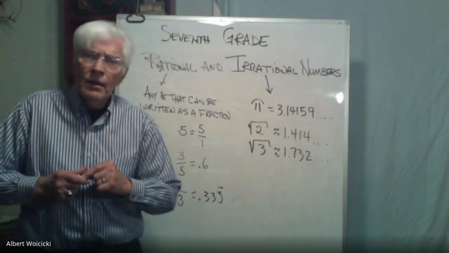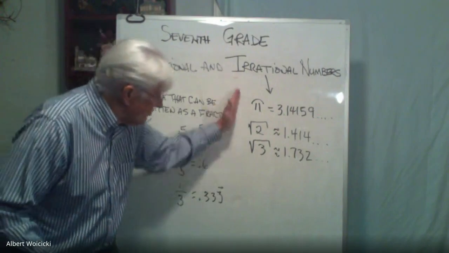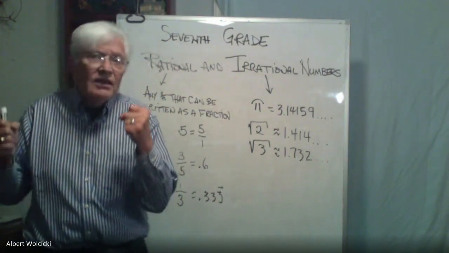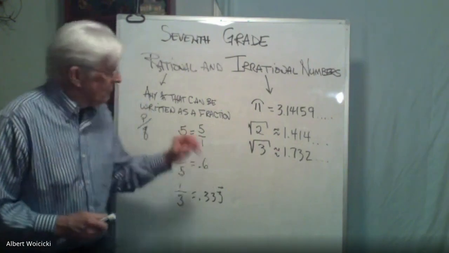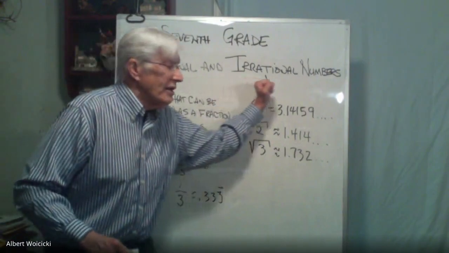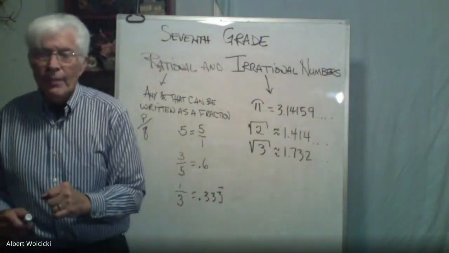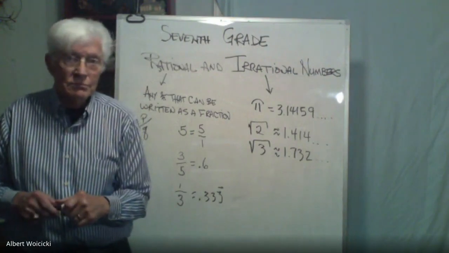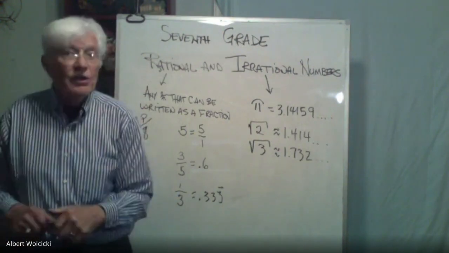So we have two kinds of numbers in mathematics, distinctly different numbers. Some are called rational and some are called irrational. And you'll be dealing with both of them.